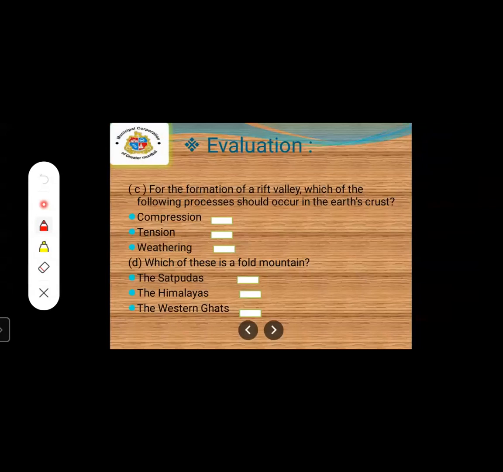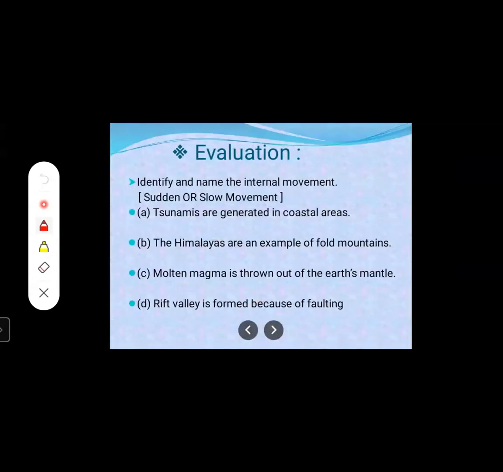For the formation of Rift Valley, which of the following processes should occur in the earth's crust? Tension. Which of these is an example of fold movements? Himalayas. Now this is the new one. Now for this we are going to see the reason also, students. Identify and name the internal movement.